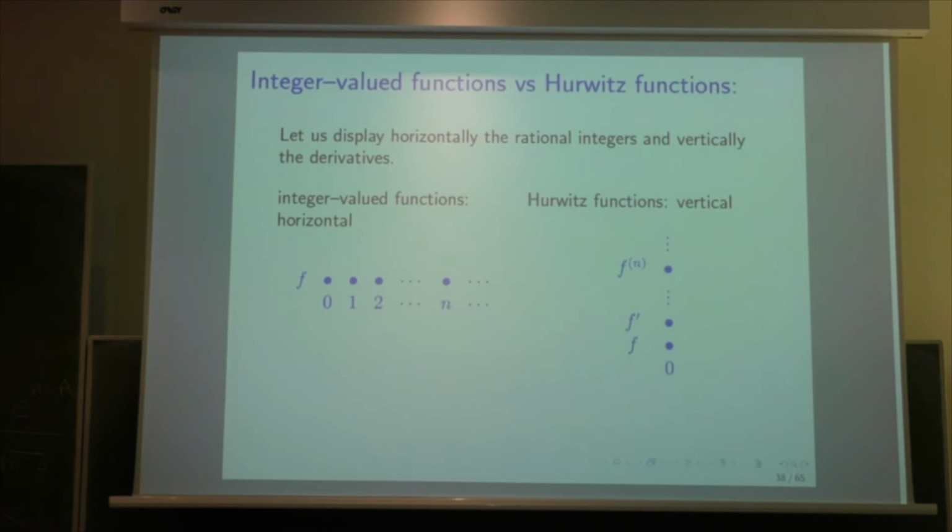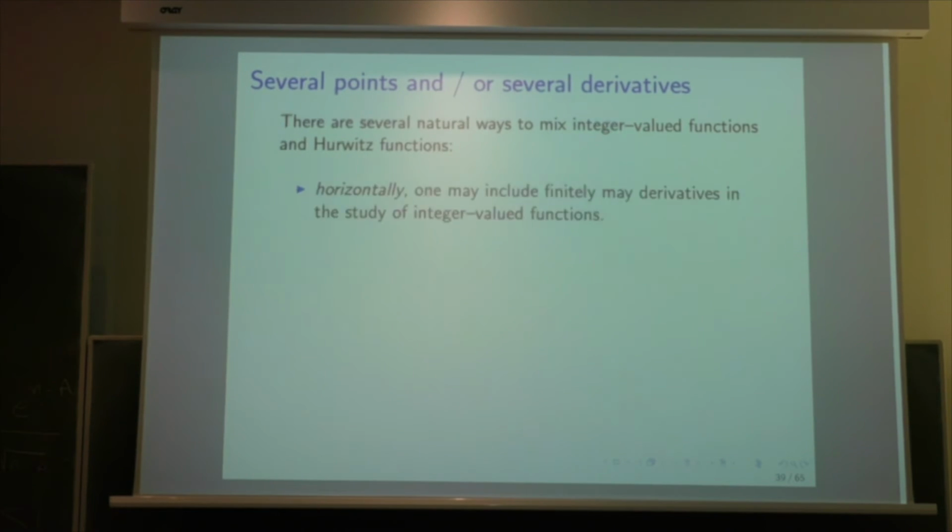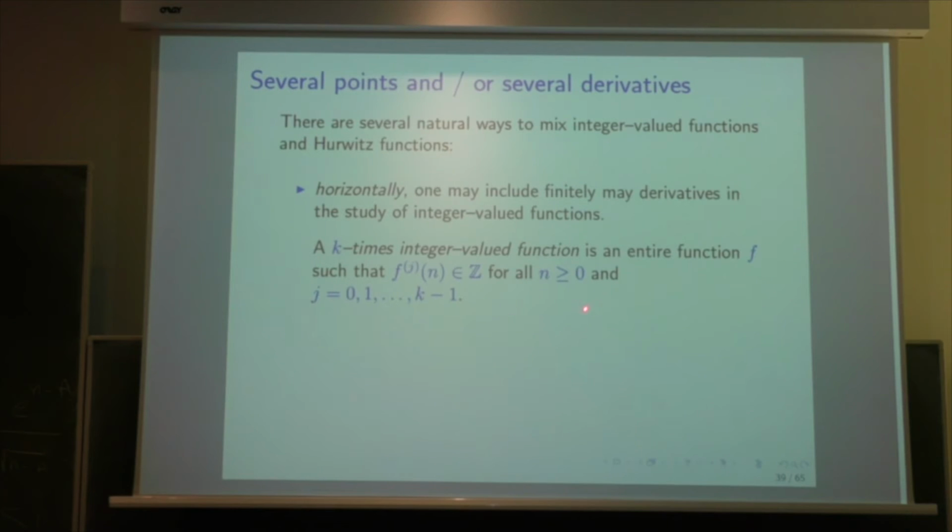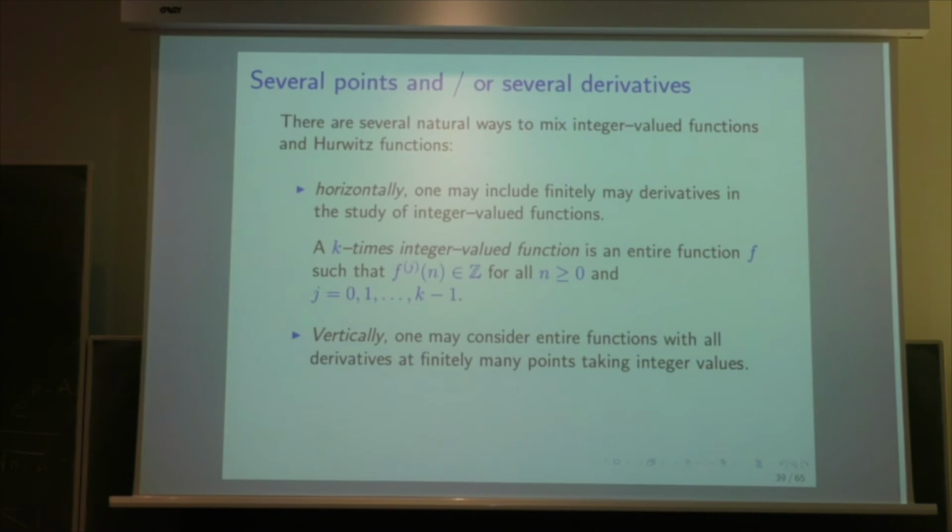So how to get something more general? There are several ways to do that, and we will consider several ways. We can go horizontally. Instead of taking the values, we take the values and some derivative, for example, one derivative or two derivatives. And this is the horizontal way of expanding, going further. And we define a k times integer valued function. It is an entire function so that the k first derivatives at the integers are integers. So this is a k times integer valued entire function.